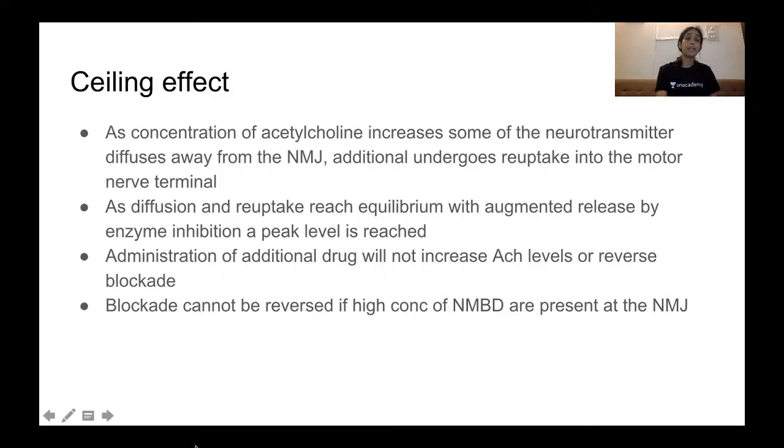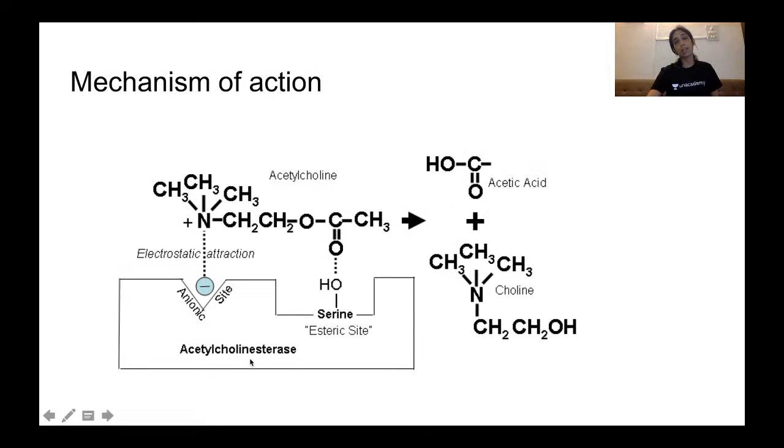Now, why can't edrophonium be used? I've told you just now about the anionic and the esteric site, right?